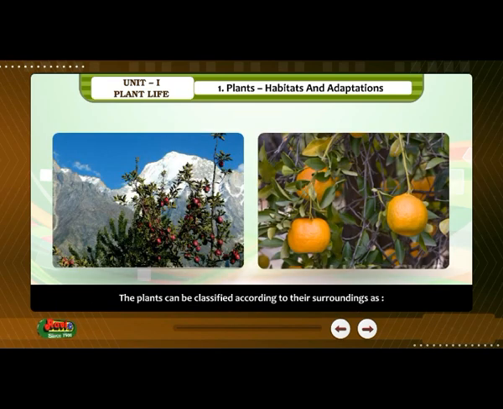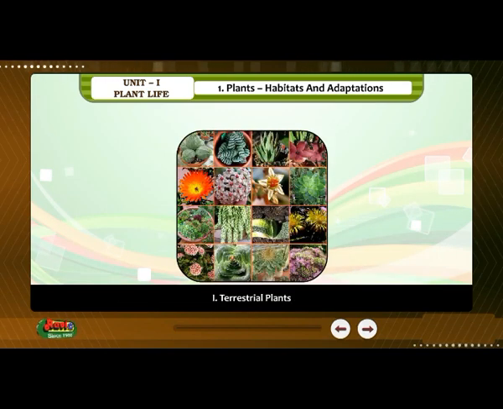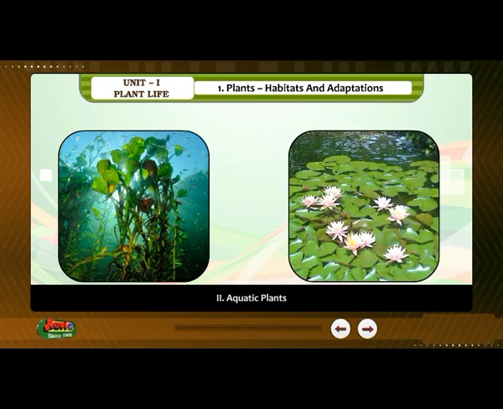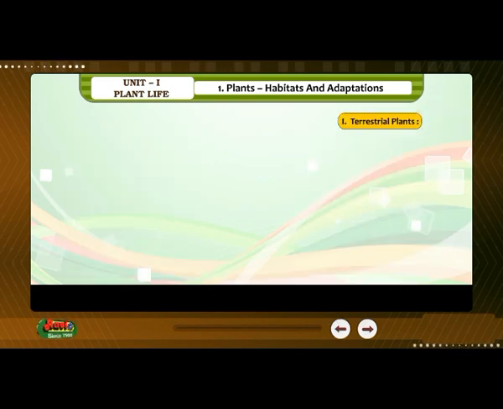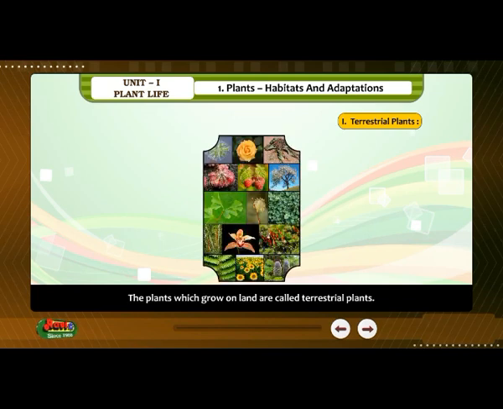The plants can be classified according to their surroundings as 1. Terrestrial plants and 2. Aquatic plants. 1. Terrestrial plants. The plants which grow on land are called terrestrial plants. There are different types of terrestrial plants which grow in different places.